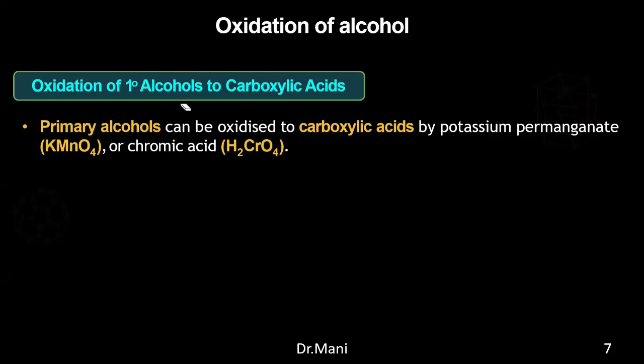So see here, next one. Oxidation of primary alcohols to carboxylic acids. The primary alcohols can be oxidized to carboxylic acid by potassium permanganate. I told you, if you are only having the mild one, then it will turn out to be aldehydes. But if you are having the strong oxidizing agent, then it will turn out to be carboxylic acids. Here, KMnO4 or chromic acid act like strong oxidizing agents.